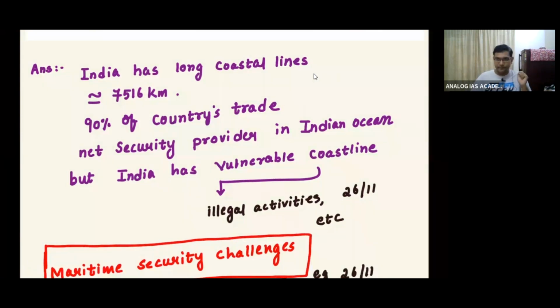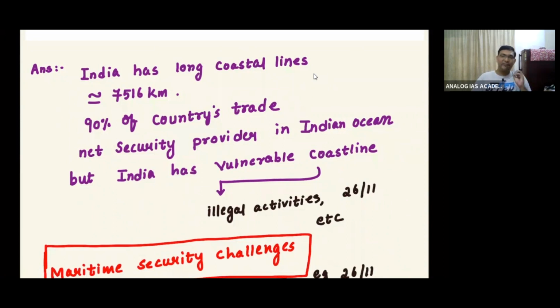If you take Myanmar, Sri Lanka, or the other Indian Ocean countries, political instability and political turmoil exist. So they are highly prone to use this as an opportunity to enter into Indian territory. As India is a net security provider, illegal activities take place in the Indian Ocean, 26/11 attacks, etc. India is highly vulnerable to maritime challenges.